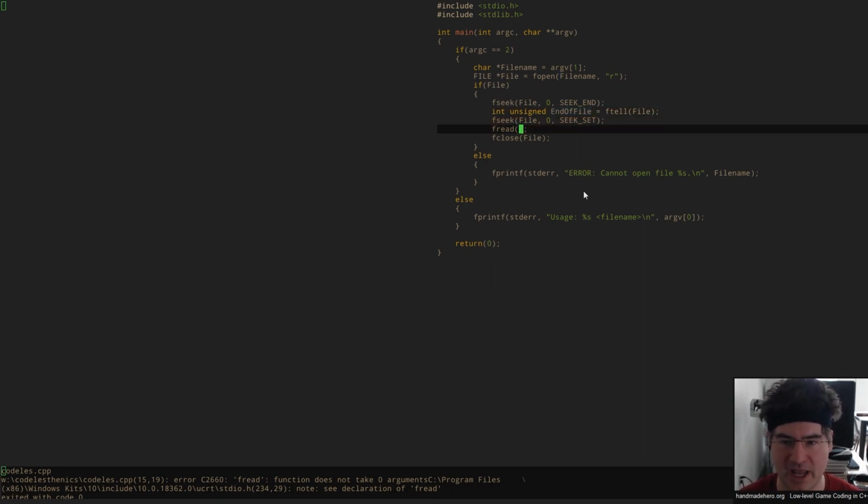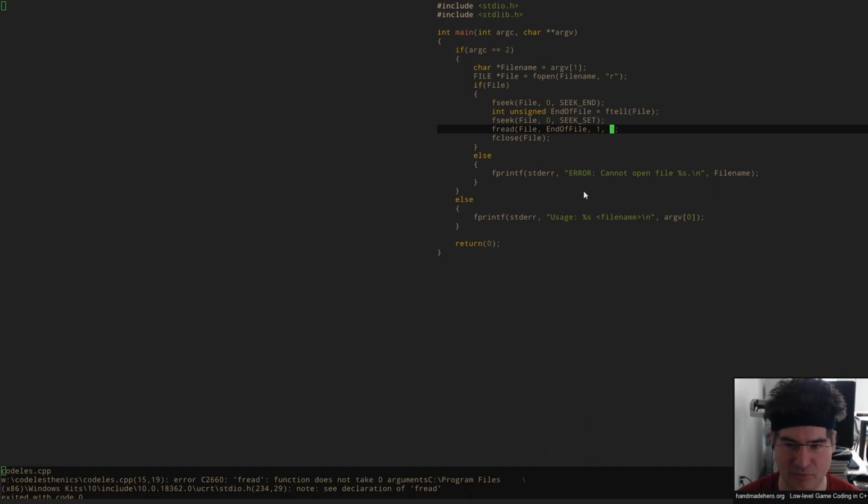So I'm going to go ahead and do my fread now, and I know that this is going to be the size of the file that we're actually reading in, and I'm going to take that file there. Now remember, for whatever reason, fread decided to take 2 different parameters. It tends to take both the size you want to read and the count of things you want to read.